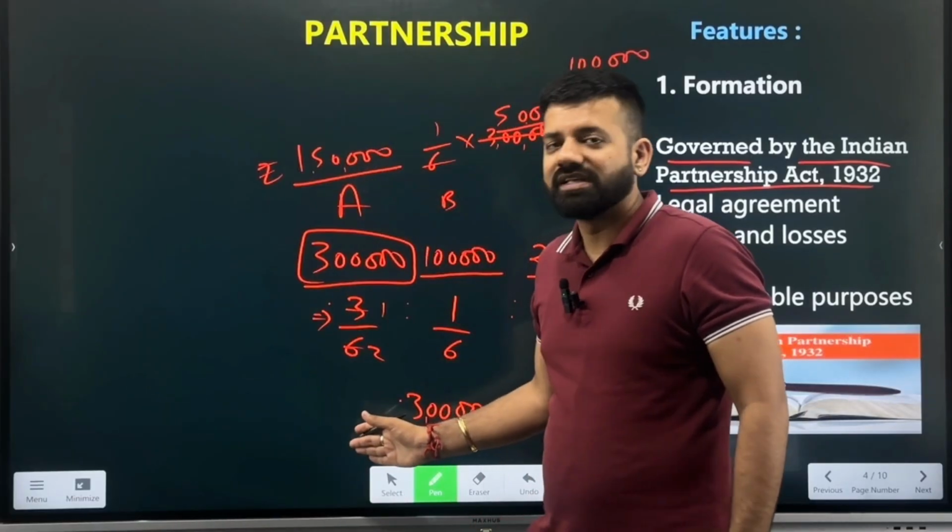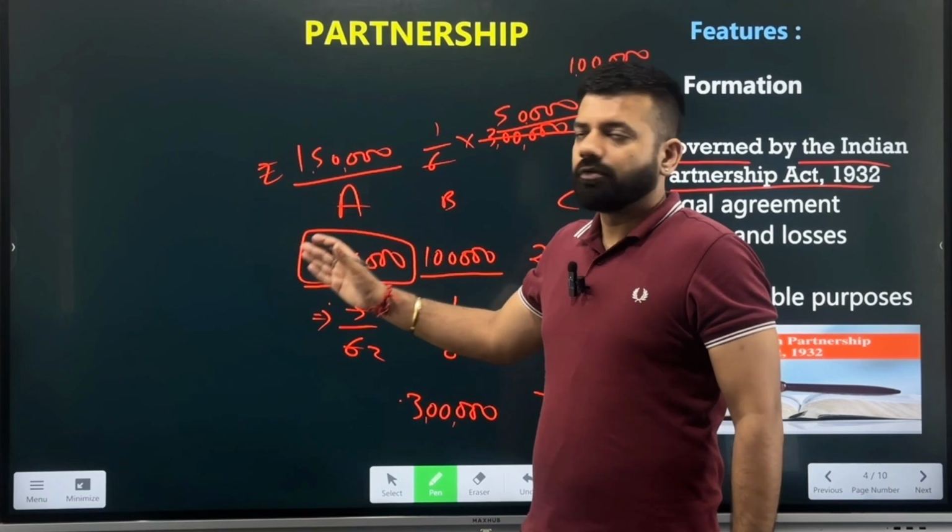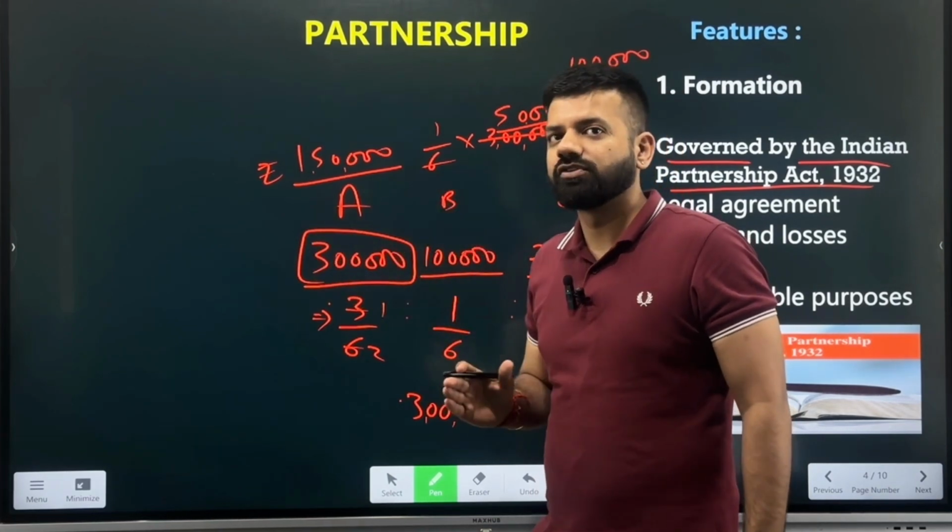If there is no partnership deed, then there will be an equal share of the profits. If the business is earning 3 lakh rupees, A will take 1 lakh rupees, B will also take 1 lakh rupees, and C will also take 1 lakh rupees.